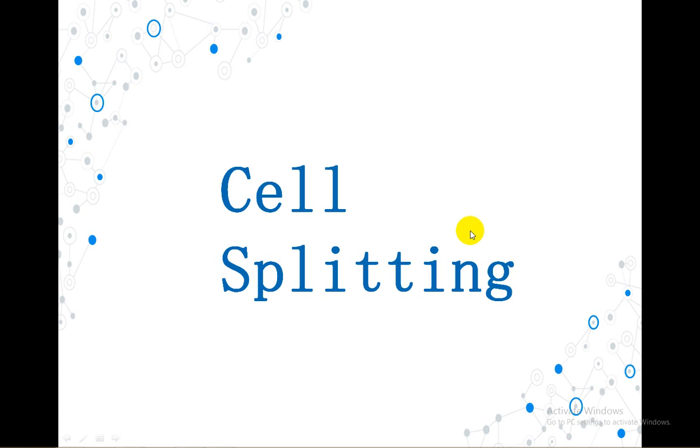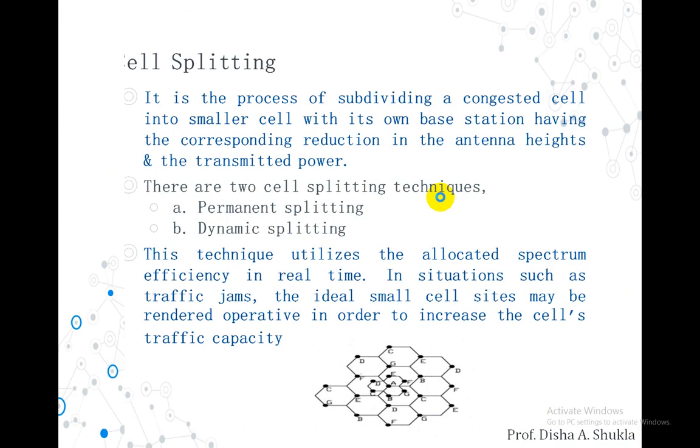So basically, cell splitting is the process of subdividing a congested cell into smaller cells, each with its own base station and a corresponding reduction in the antenna heights and the transmitted power.